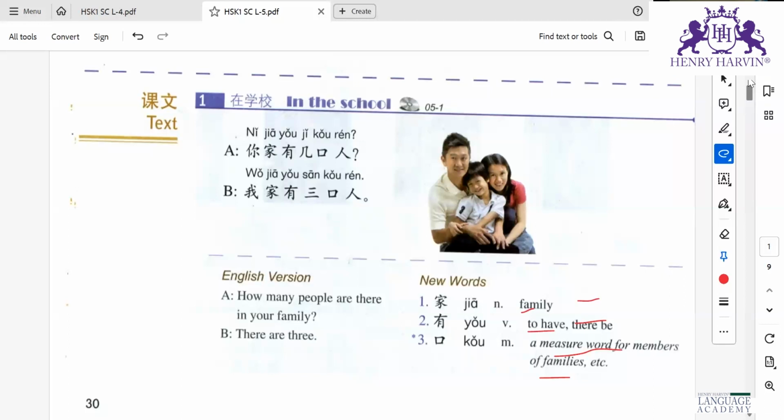Meaning, Jitesh? How many people are there in your family? 我家有3口人。 My family, there are 3 people.